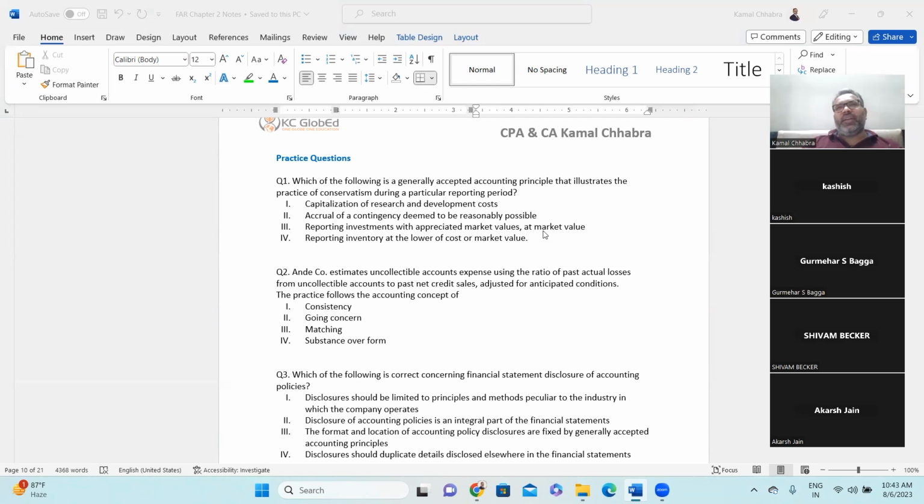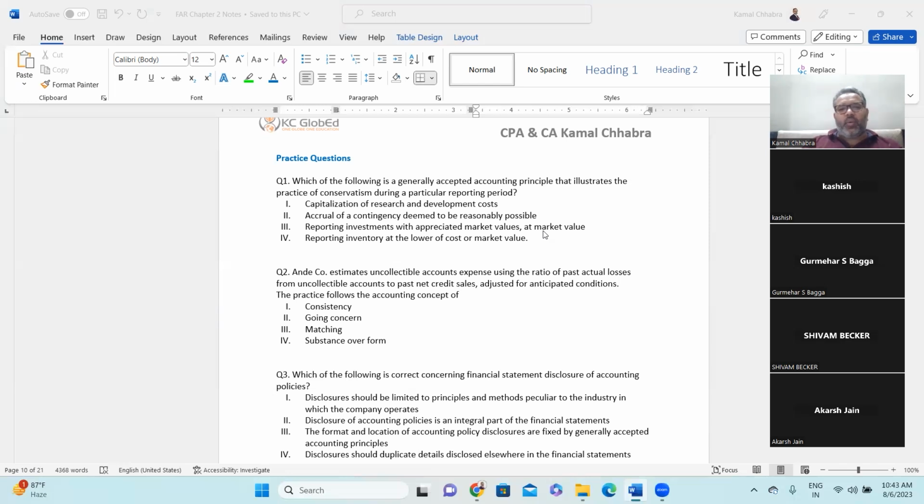So if you remember, in research and development there are 2 phases. One is the research phase, second is the development phase. The research phase we never capitalize, right? But once research is done and the feasibility is established, then development costs you can capitalize, right?